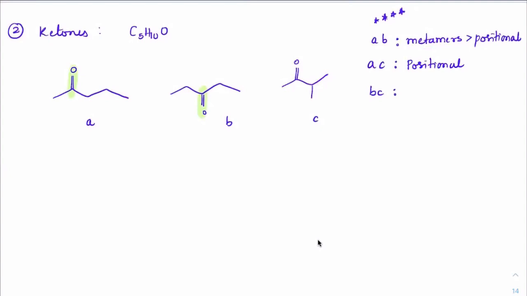Yes. Okay. Because see, the chain length has changed, beta. 1 2 3 4 5, 1 2 3 4. So it should be chain metamers. Okay, got it. Now when it comes to metamers, even in the multi-correct, you will not choose chain, you will not choose positional. Okay, no and no.